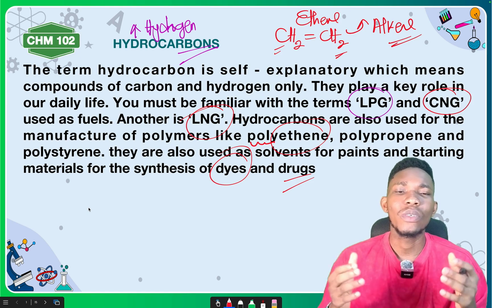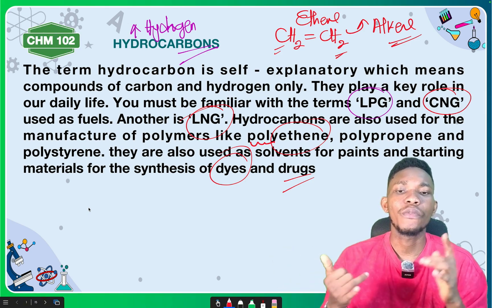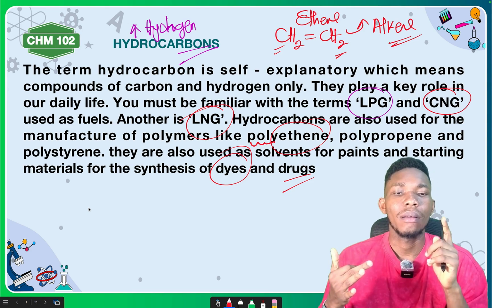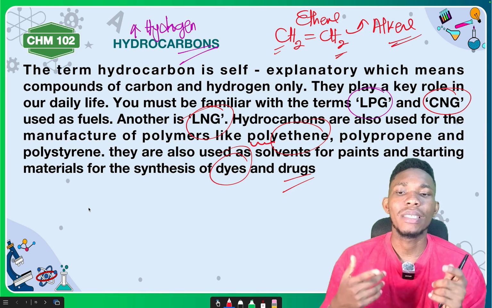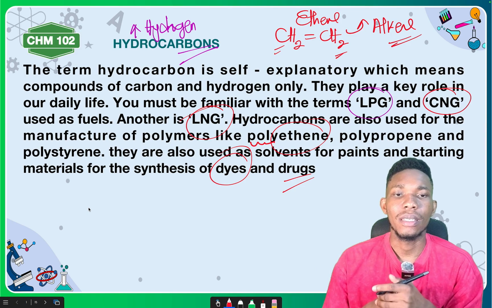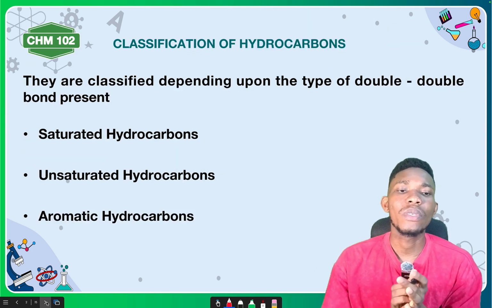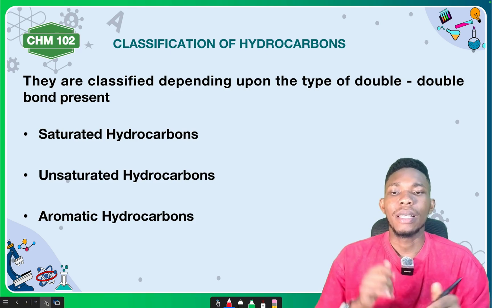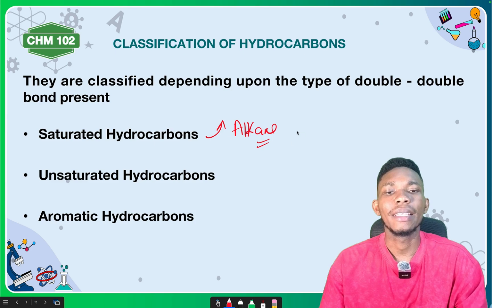So hydrocarbons have wide applications in our daily life, from our fuel, polymers, paints and dyes, to starting materials for the synthesis of drugs and other materials. Is that okay? Now, basically, hydrocarbons are classified based on the type of bond present. The saturated hydrocarbon we have is alkane.